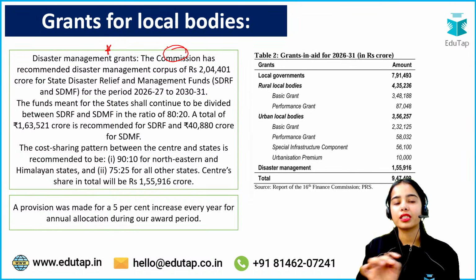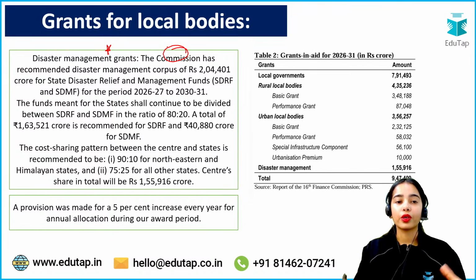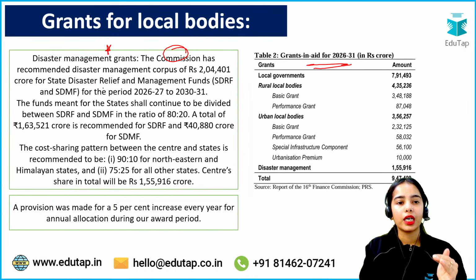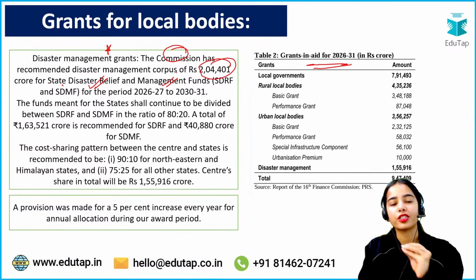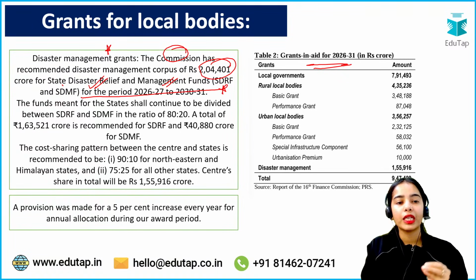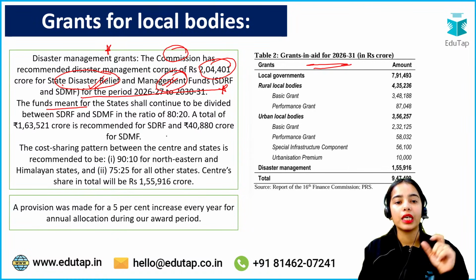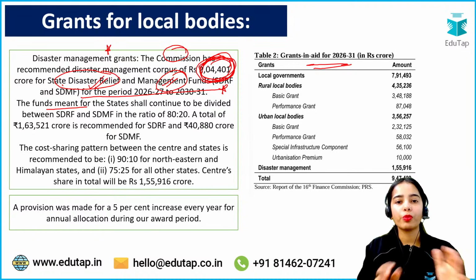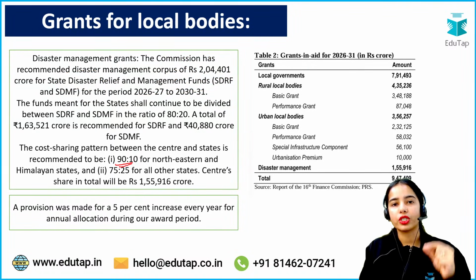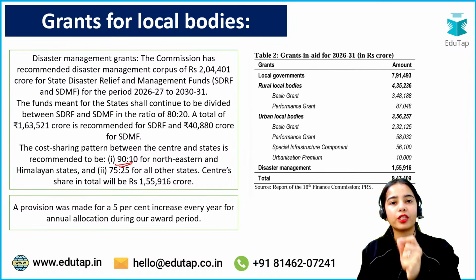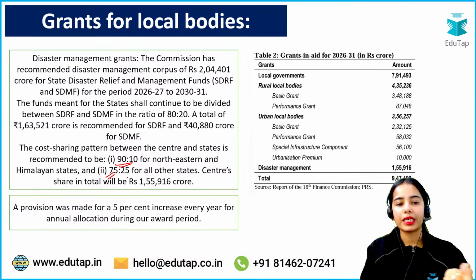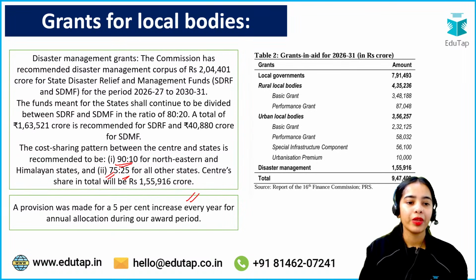So the Commission has recommended a disaster management corpus of 2.04 lakh crore for the period 2026 to 31, and the corpus money will go to the state disaster relief fund and the state disaster management fund. The funds will majorly go to the state disaster relief fund, with 80% going to disaster relief and 20% to the management fund. Not all the money in the corpus will be provided by the center. There will be a distribution of the cost: 90% by the center and 10% by the northeastern or hilly states, and 75% by the center and 25% by other states.